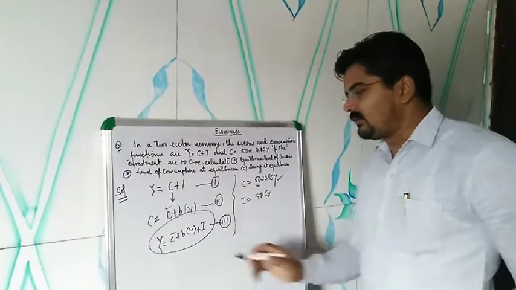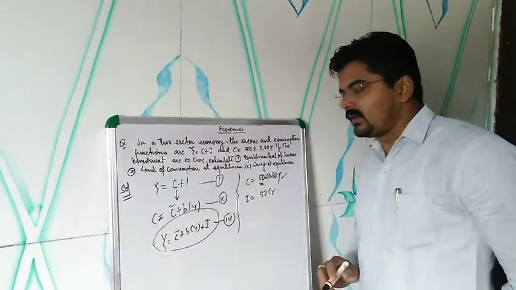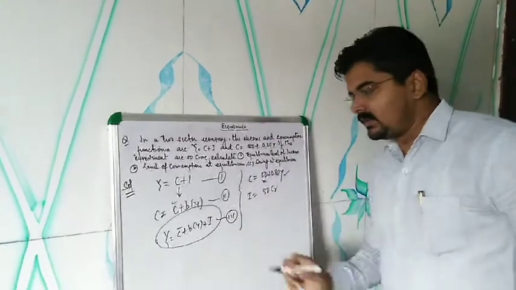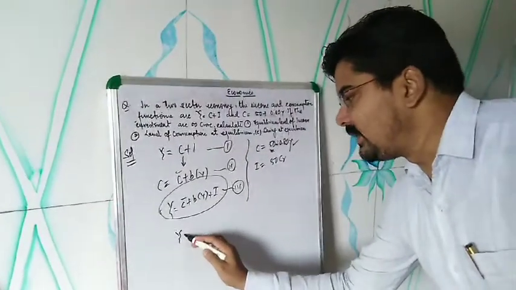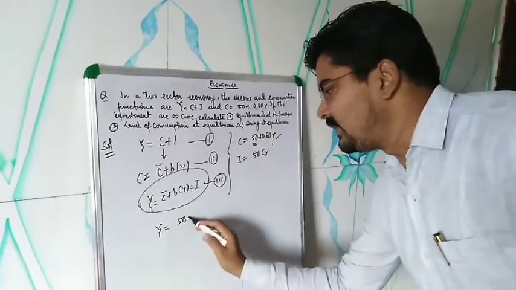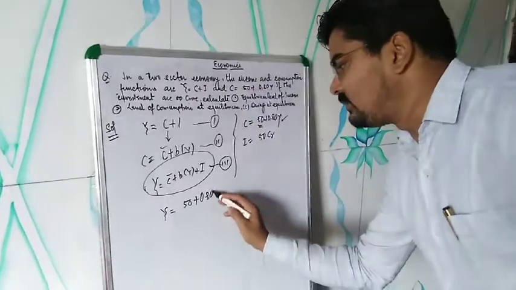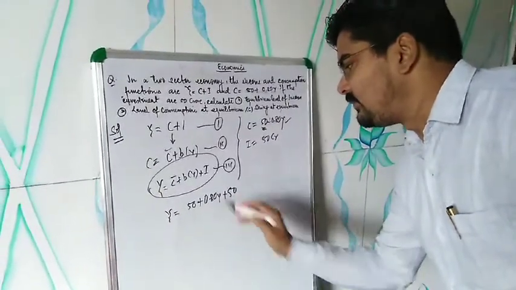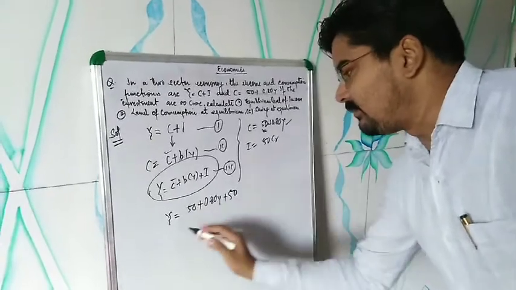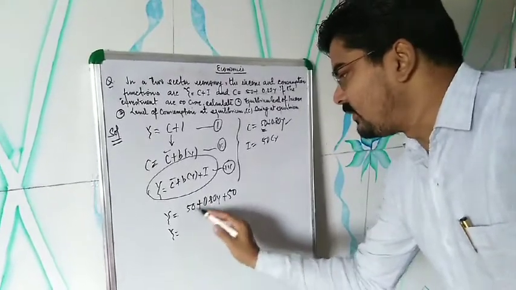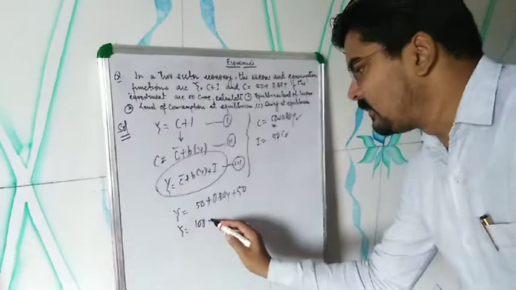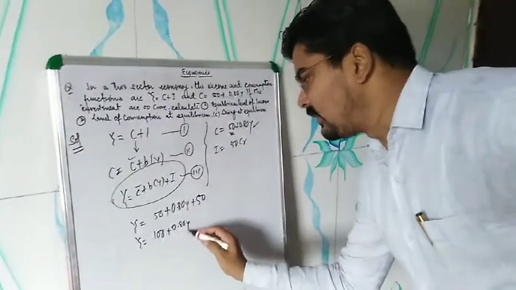You have to calculate the value of income at equilibrium. This is the equilibrium condition. So by putting the values, we will get y is equal to 50 plus 0.80y plus 50. If we simplify, what we will get is 50 plus 50, 100, plus 0.80y.